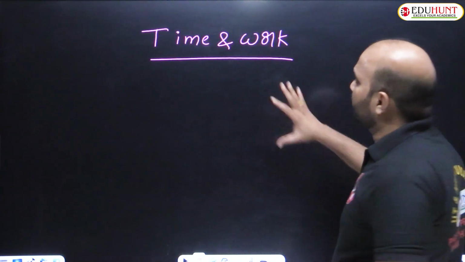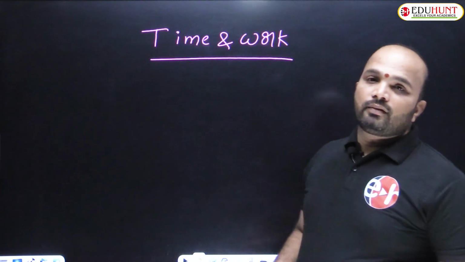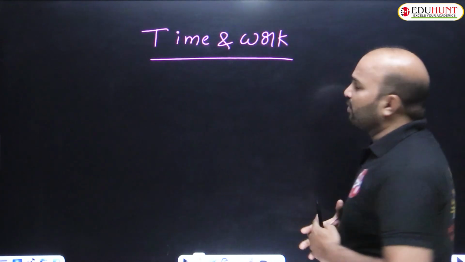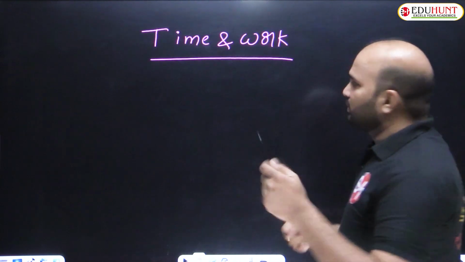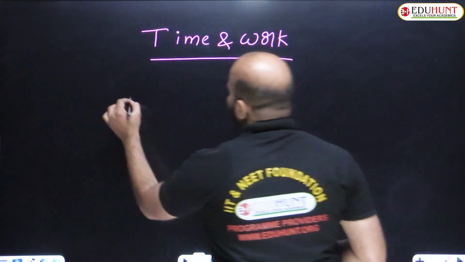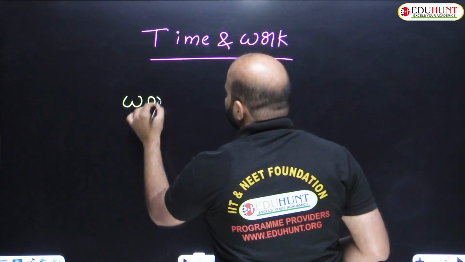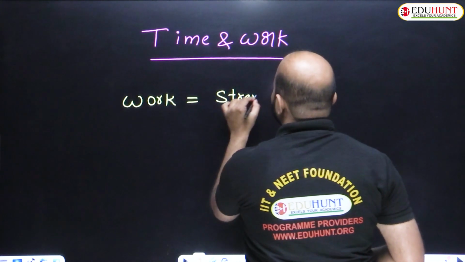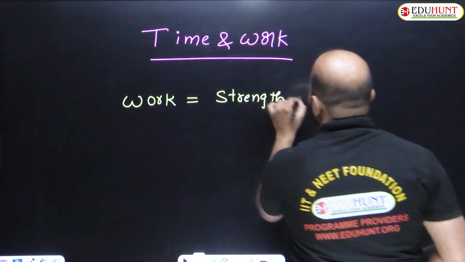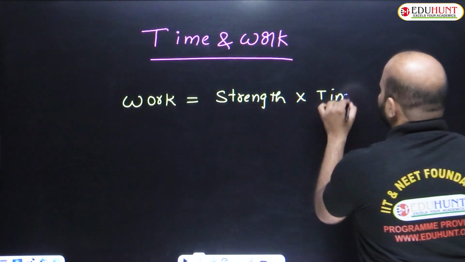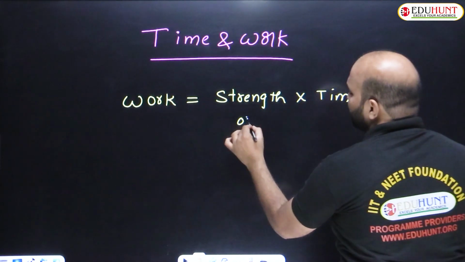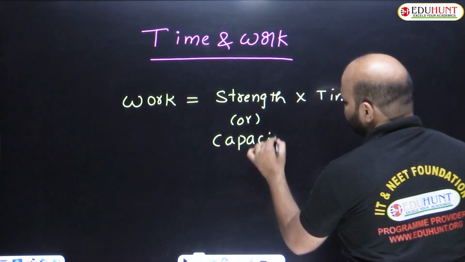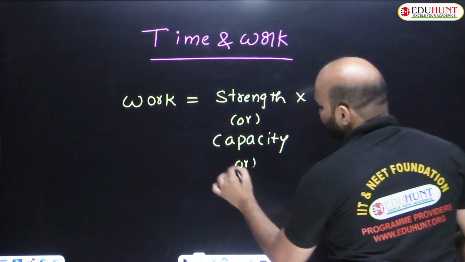It's a very important concept for various competitive exams. So what are the main fundamental formulas in that topic? What is the first very important formula? Work equals strength into time. Strength is nothing but it can also be written as capacity or efficiency.